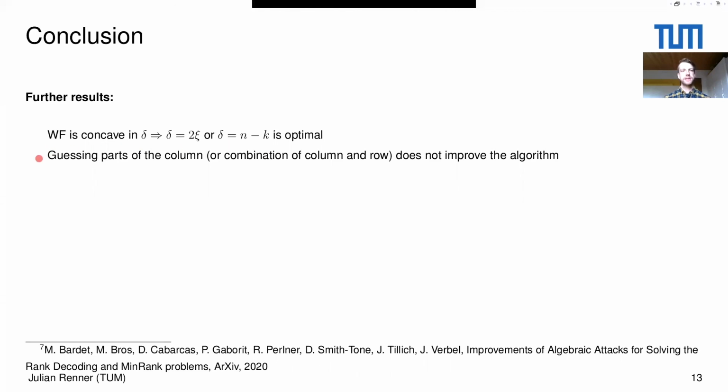What we further did is that we investigated if it's maybe possible to also use this error erasure decoder in a different way. Namely, there are error erasure decoders which are able to use parts of the column space of the error or a combination of column and row space. But what we did is that we showed that this does not improve our algorithm. So guessing the row space is optimal.